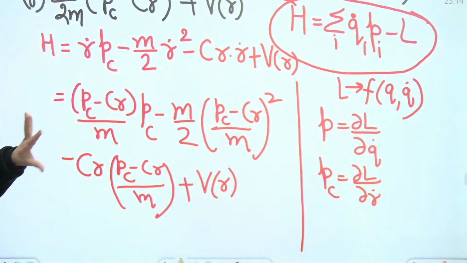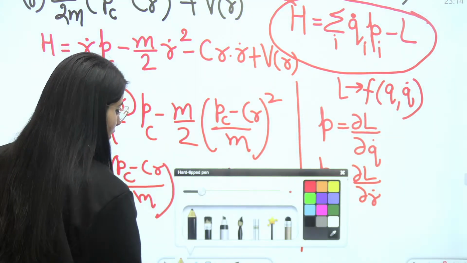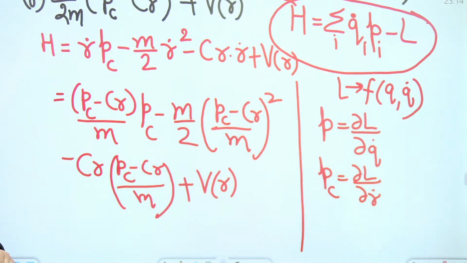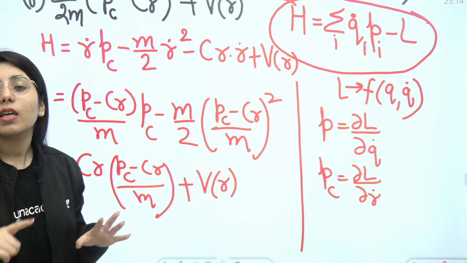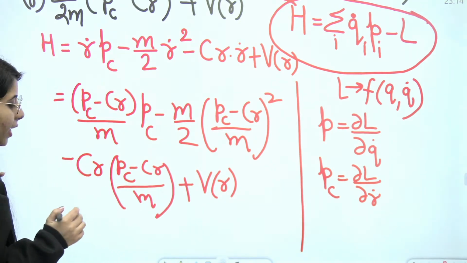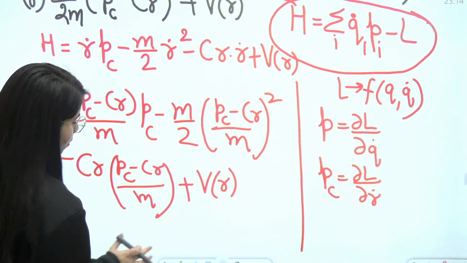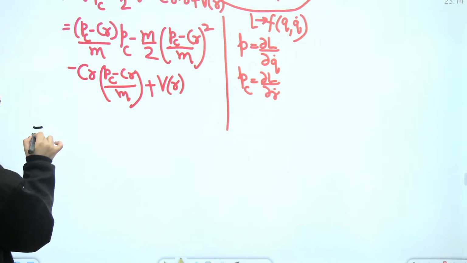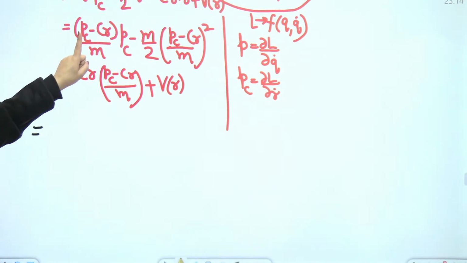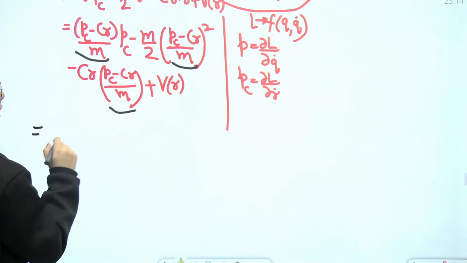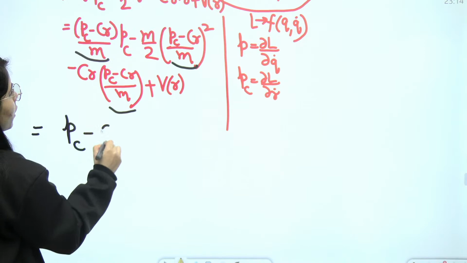Clear? Now, let's simplify it. As I have told you, if you take the simplification steps very carefully, after focusing on what kind of expression you want in the final answer, your steps will be simpler and easier. If you take the wrong steps, it will be very complicated. So we have to be extra careful at this point about what steps we are going to take now. See, for the next step, I can see that PC minus CR upon M is present in this term, this term, and this term. I'm going to take it common just for simplification.